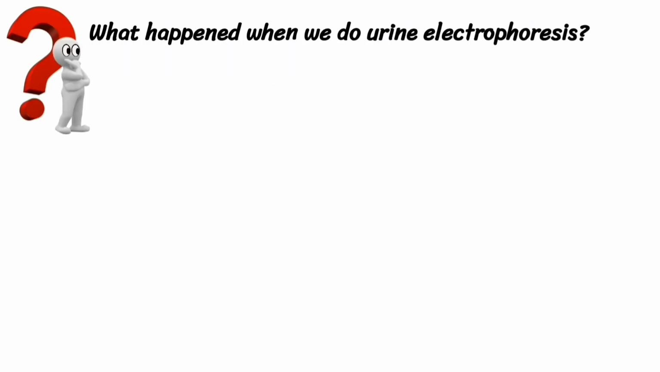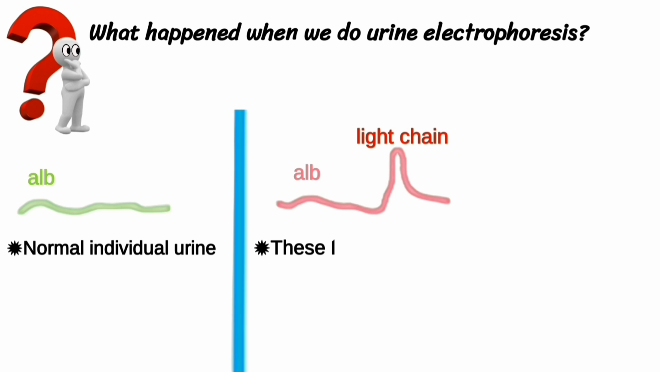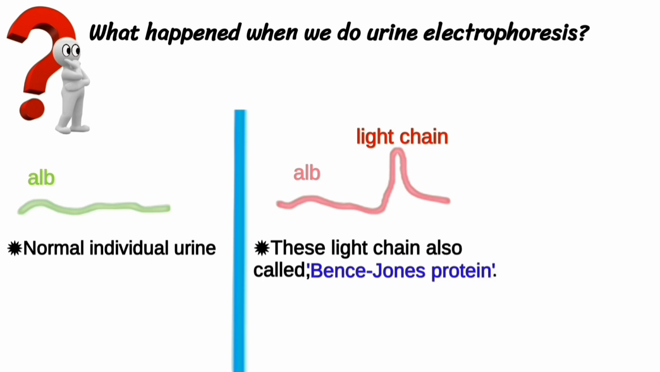What happens when we do urine electrophoresis? Here is a normal individual's urine. In multiple myeloma, a light chain spike is present. These light chains are also called Bence-Jones protein.